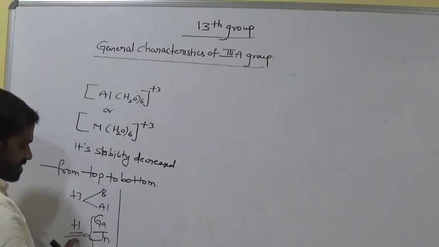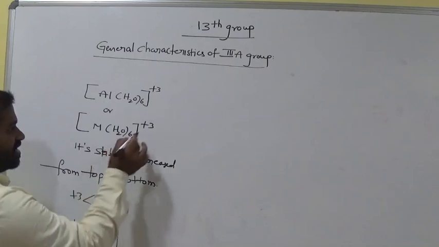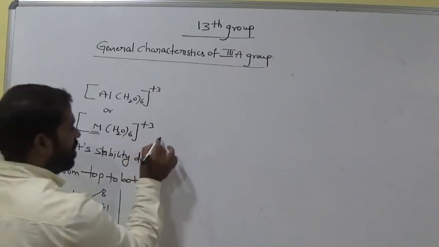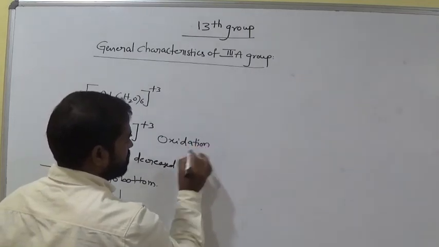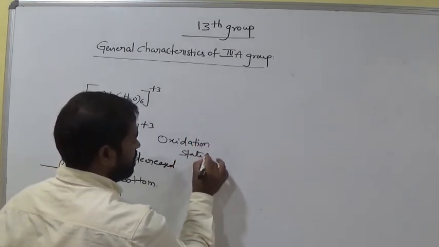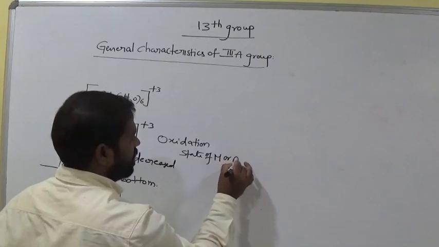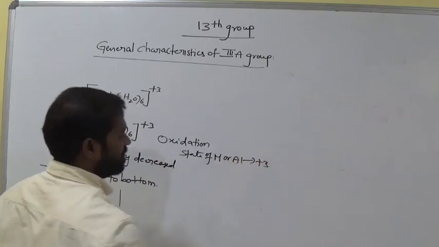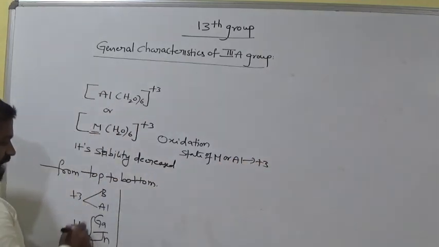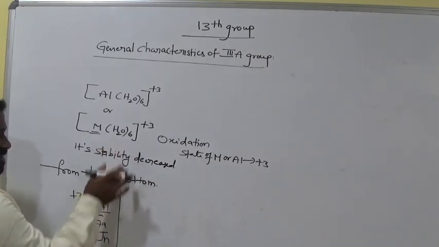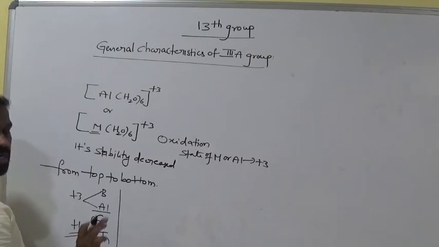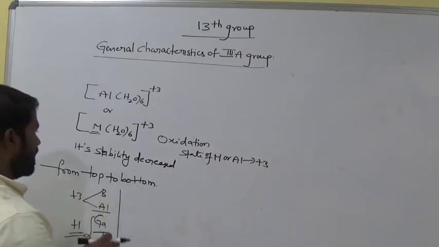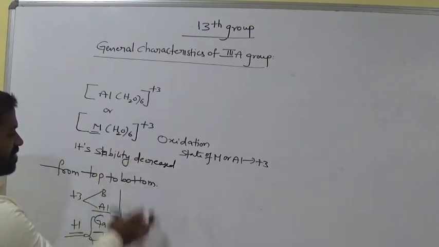What is the oxidation state of this M? Oxidation state of M, aluminium, is +3. Remember this. So up to boron and aluminium this is stable. When we move across gallium to thallium, it exhibits only +1, and only +1 compounds are stable.